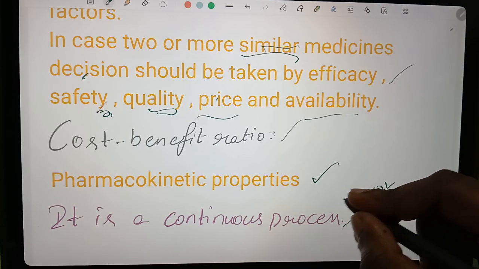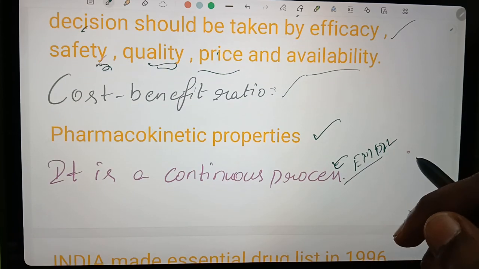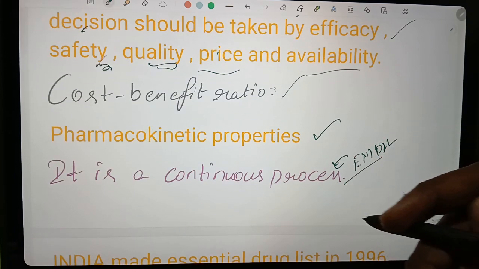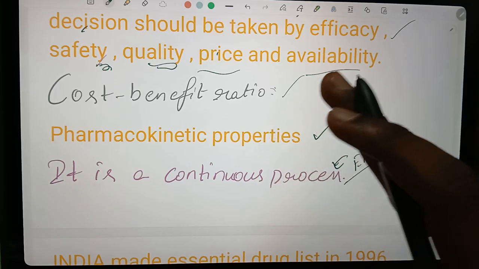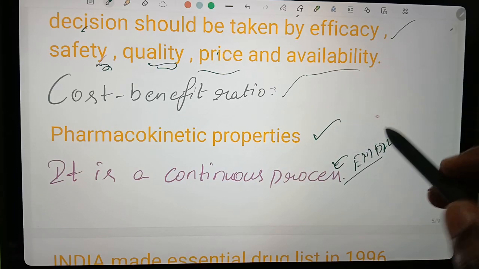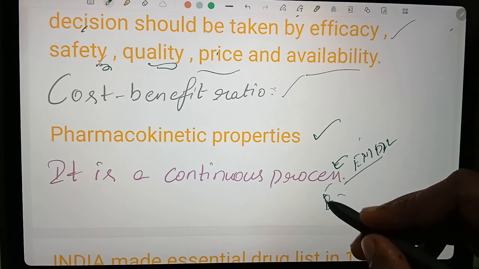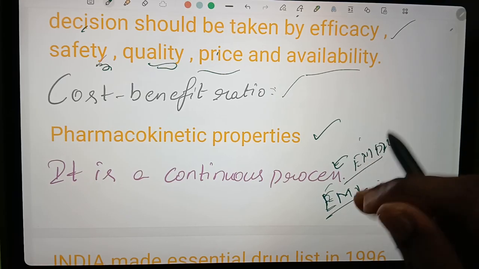The essential medicine list is a continuous process. New drugs will be added, and if a drug is having more side effects, then it will be removed from the essential medicine list.